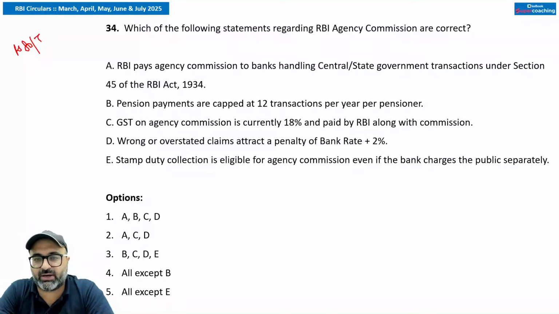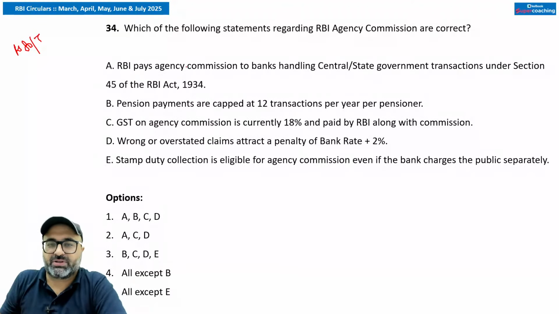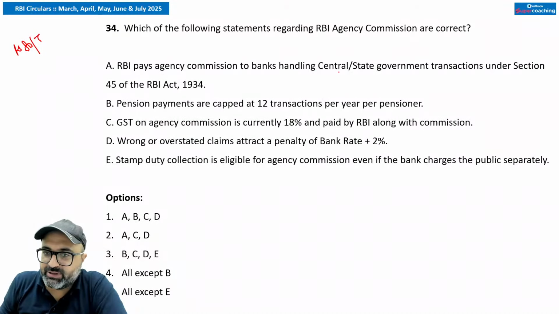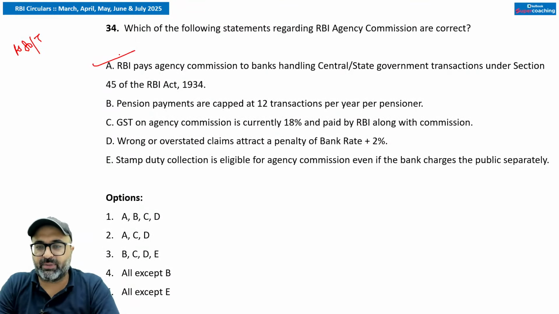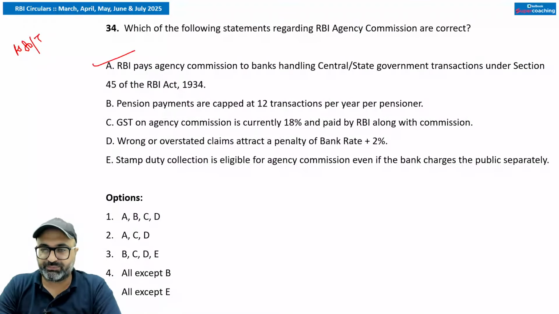That is also correct. And what about 0.65 rupees transaction? Any idea? सो 0.65 वाले को बढ़ाकर अब 0.70 कर दिया, यानी 7 पैसा for 100 rupees. देखिए जरा, RBI pays the agency commission to the banks handling central government transactions under Section 45 of the RBI Act 1934. Is this true?